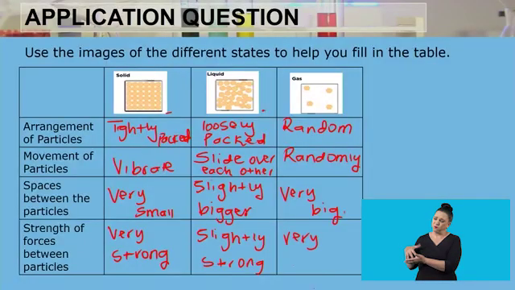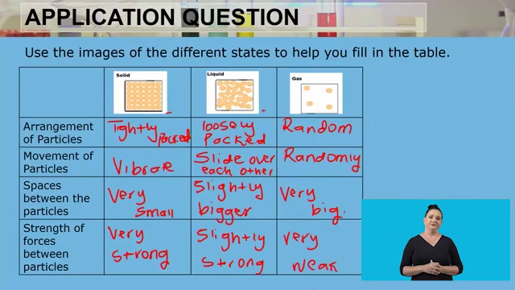Whereas in a gaseous phase, the force of attraction between the particles is almost non-existent. So we can say it is very weak, to a point that it is almost non-existent. That's why the particles of the gas are able to move around randomly, fill up the entire space, and that is why you can smell perfume that is being sprayed in a different room.